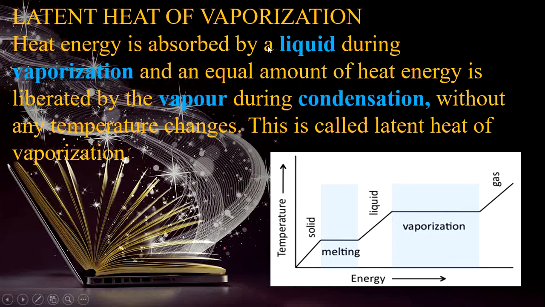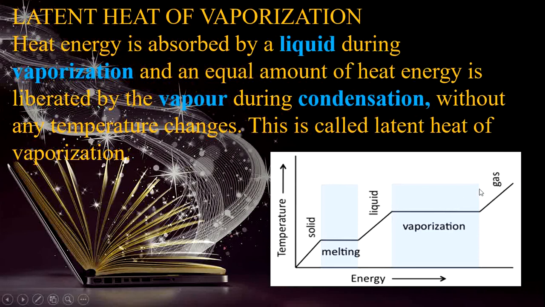So heat energy is absorbed by a liquid during vaporization. See the diagram. Heat energy is absorbed by the liquid during the vaporization, and then the heat energy is liberated by the vapor during condensation. Here the liquid is absorbing the heat energy and then the gas is liberating the heat energy.